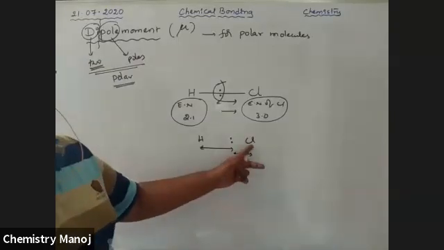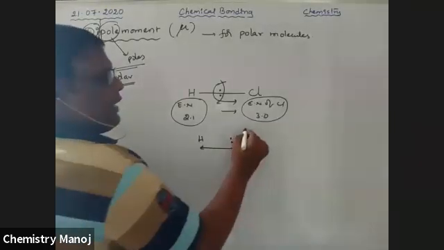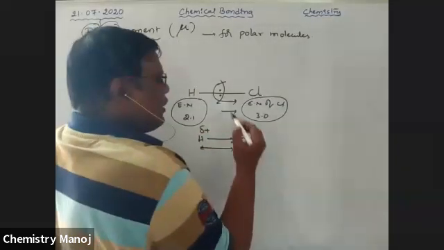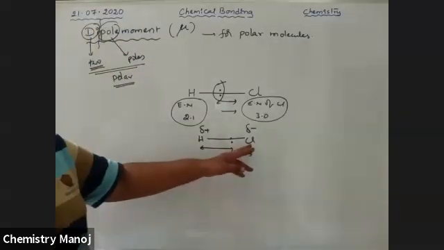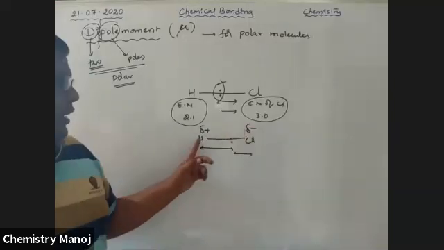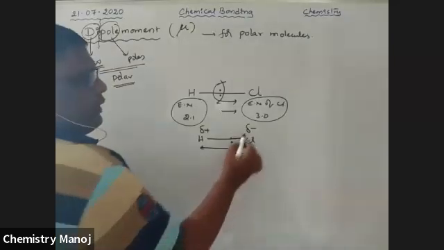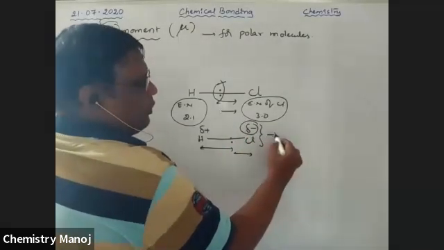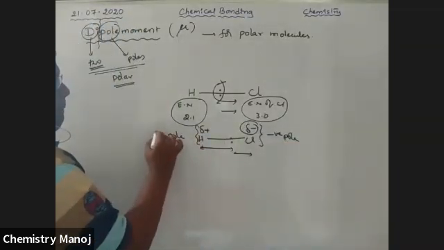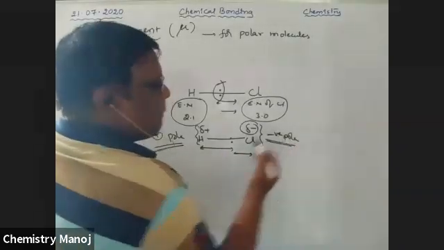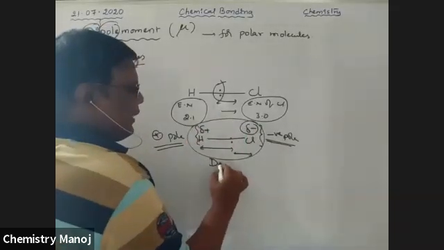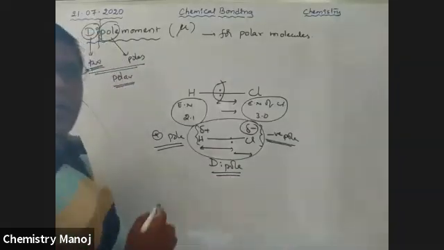Due to the high electronegativity of chlorine, chlorine gets a partial negative charge and hydrogen gets a partial positive charge. So in this covalent bond, because of these unequal attractions, chlorine gets a partial negative charge and hydrogen gets a partial positive charge. This is the negative pole and this is the positive pole. There are two poles, so this is called a dipole.